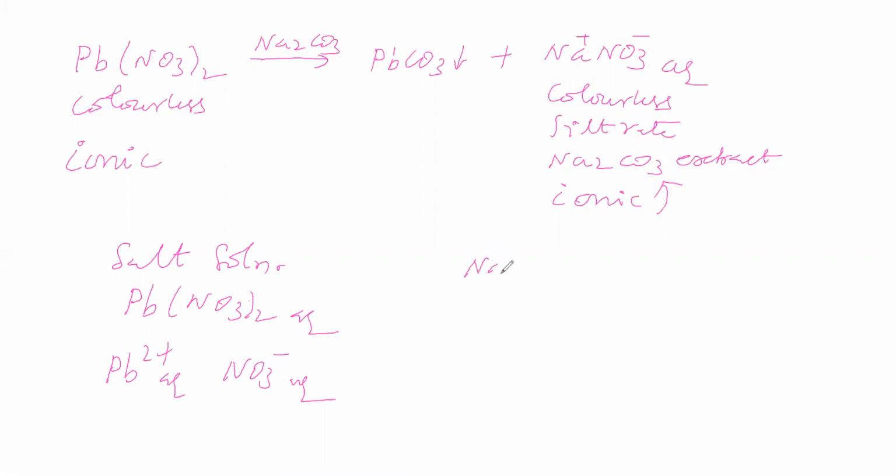Now we will take sodium carbonate extract. We converted lead nitrate into sodium carbonate extract, in which sodium nitrate is there, some dissolved and some ionized. Here the nitrate is free.